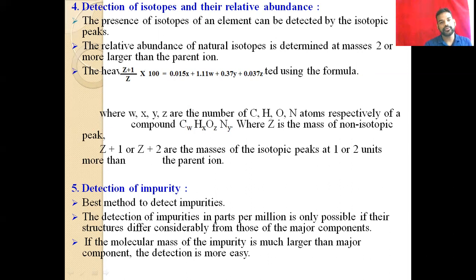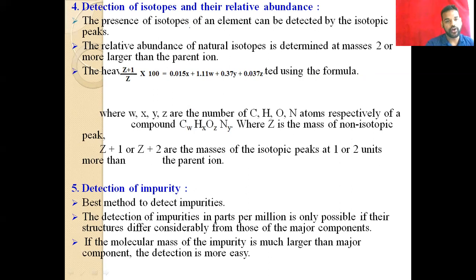We can calculate for carbon, hydrogen, oxygen, and nitrogen; if they have isotopic peaks, then we can identify.